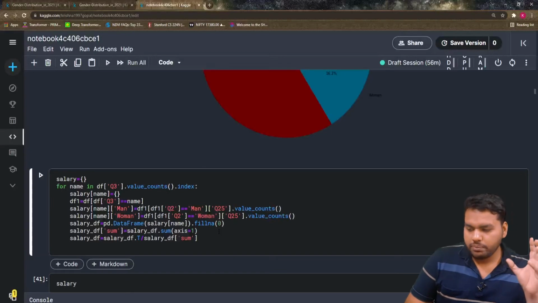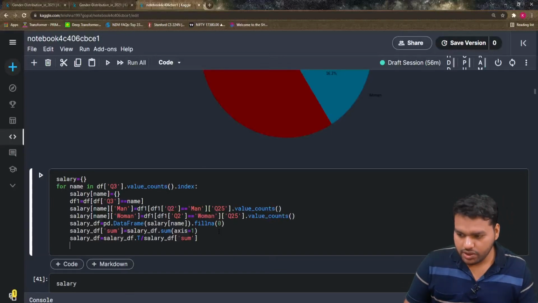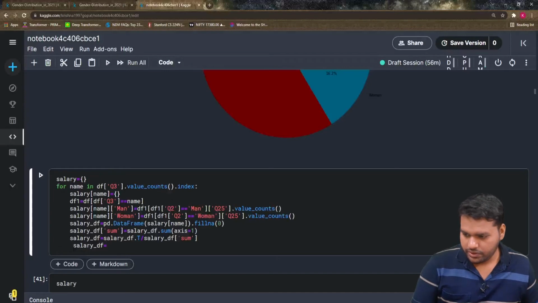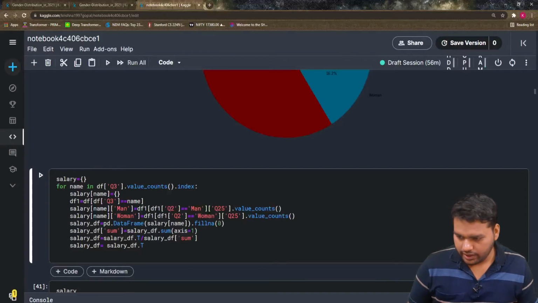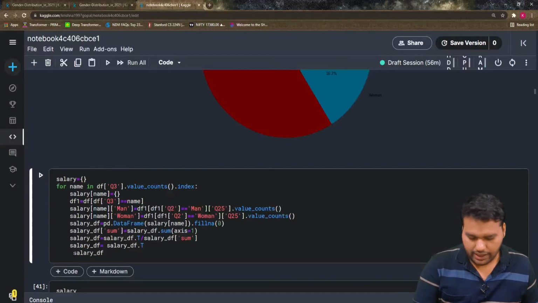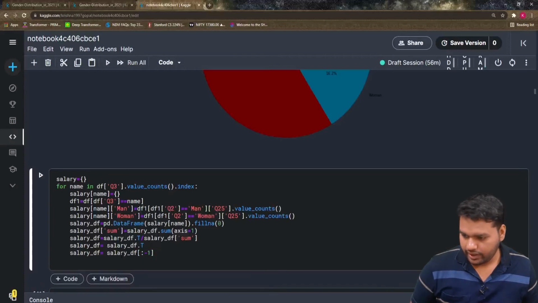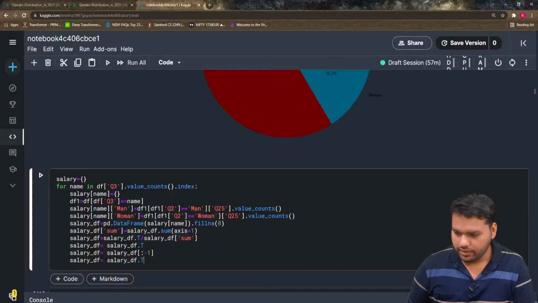Then we get the sum column, and then again we take the transpose. So salary df is equal to, here should become man, salary df dot transpose. Then I'm going to select the salary df and remove the last row.